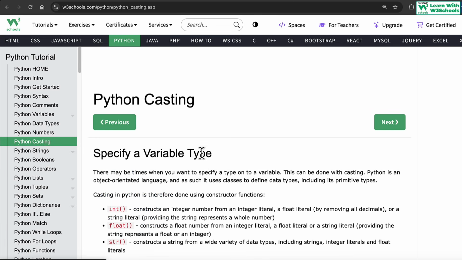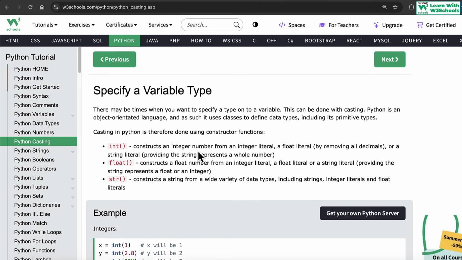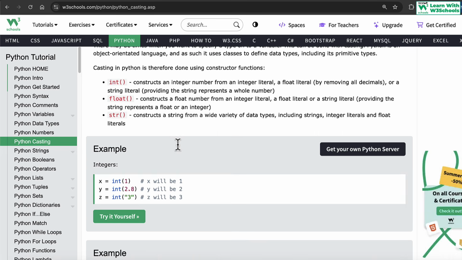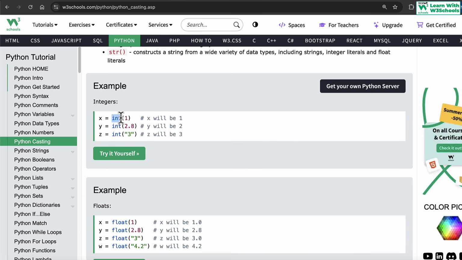If you go into casting a little bit more, it talks about exactly the same thing. Casting means type conversion, or type conversion means casting. When we cast using these functions, we explicitly convert one data into another data type. So I have a 1 and I explicitly say, hey, cast it into an integer. I have value 2.8 and I say, hey, explicitly cast it into an integer. I have a string 3 and I can say explicitly cast it into an integer.